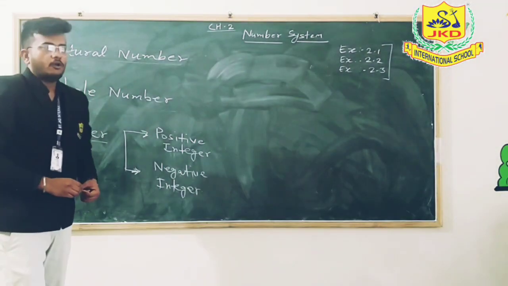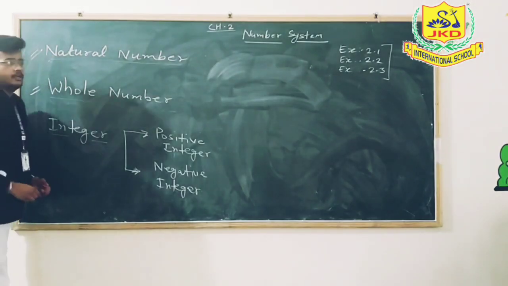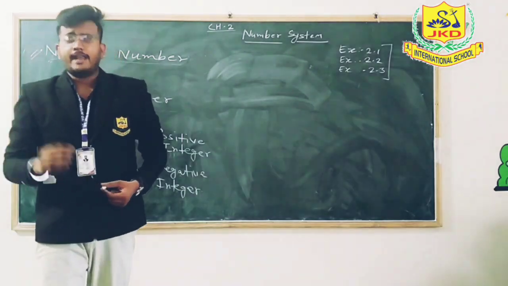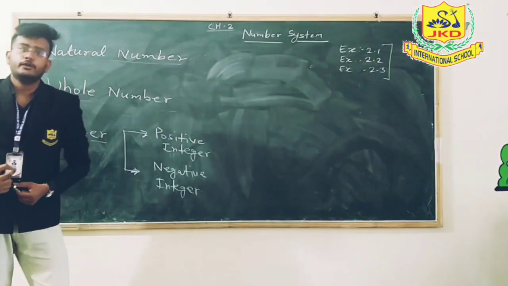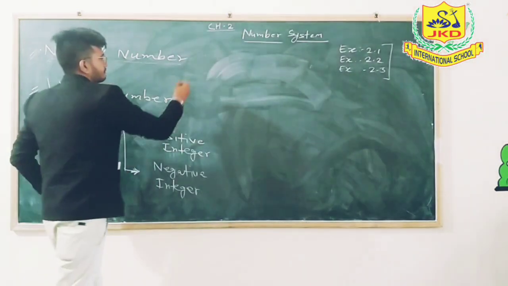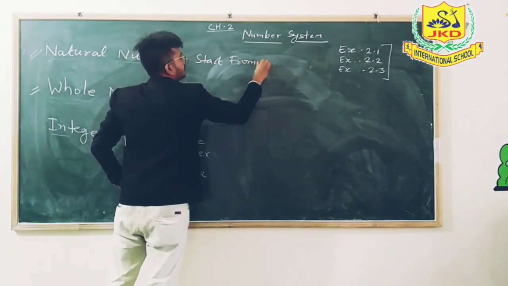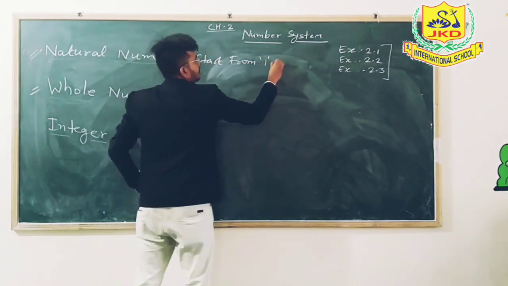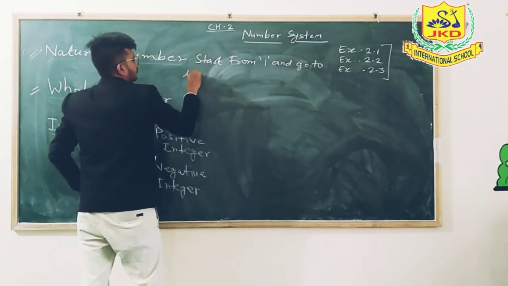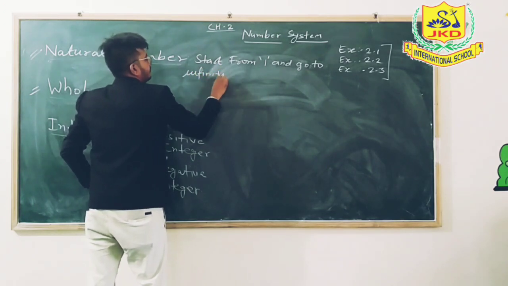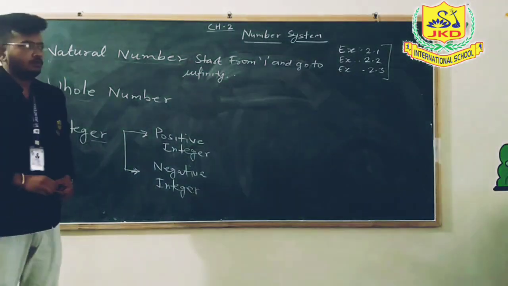So, what is a natural number? A natural number is any number which starts from 1 and goes to infinity. Those numbers which start from 1, not from 0, and go to infinity are called natural numbers.